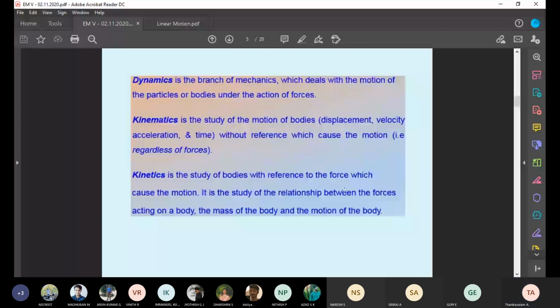Okay. In kinematics, without considering force, we discuss the other parameters. What are the other parameters? Velocity. How much velocity is it going with? How is the acceleration? We know changing gear, first gear to second gear to third gear. That is changing velocity. Changing velocity means what? We know acceleration. Then how much time taken? Then deceleration comes to this. We are reducing the speed: fourth gear to third gear to second gear to first gear. This is deceleration.